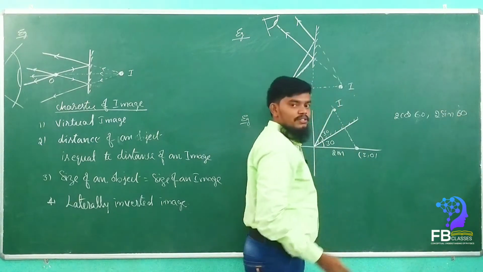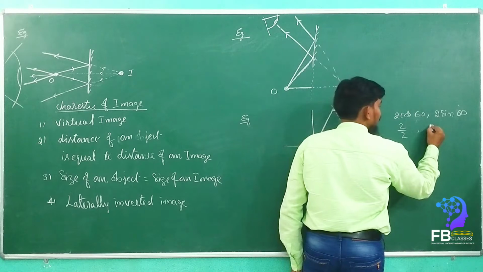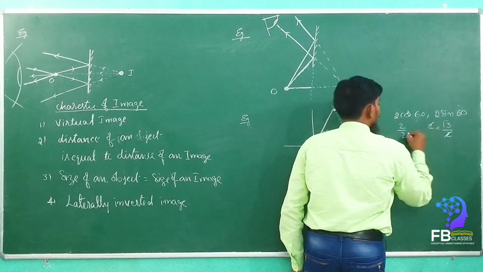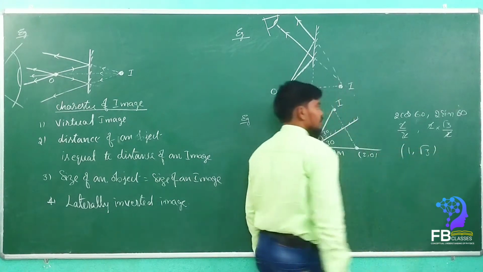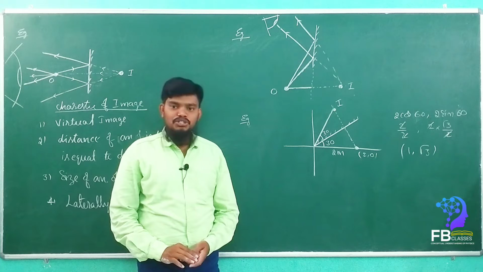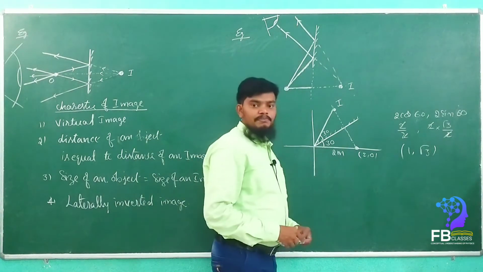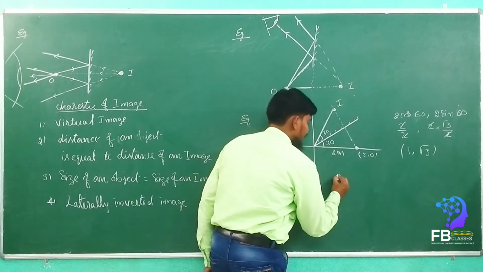So how much is the value? It is 2 by 2, and 2 into root 3 by 2. The 2 gets cancelled here. So the coordinates will come as (1, root 3). This is the coordinates of the image. Are you getting my point? So if he asks for the distance between the object and the image, okay, this was the coordinates.